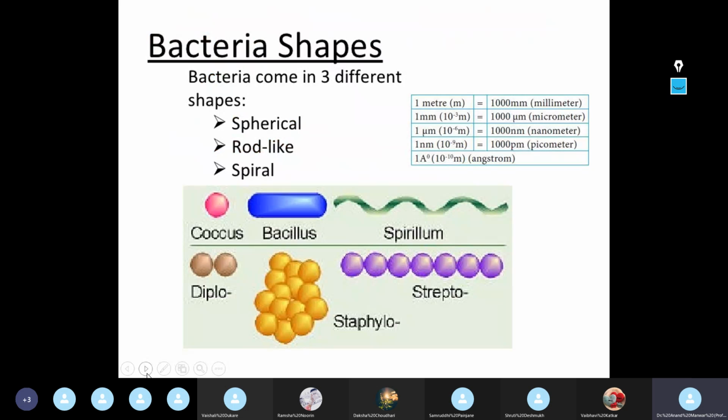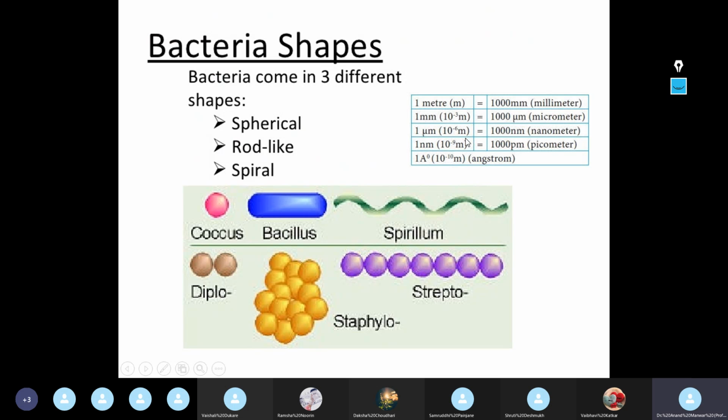Now, as I stated, the morphology of bacteria is a study of size, shape, structure and arrangement. Four parameters are to be studied. Normally the size is counted in microns. You can see here the scale: 1 micron is equal to 1000 nanometers, that is 10 raised to minus 6.